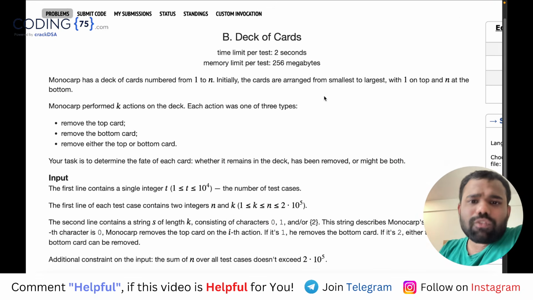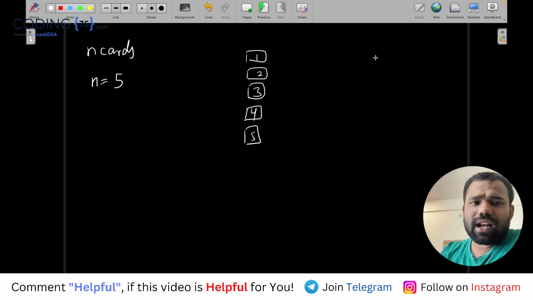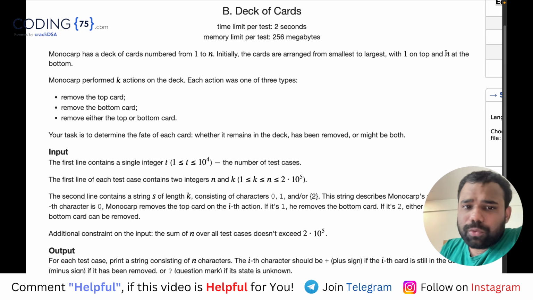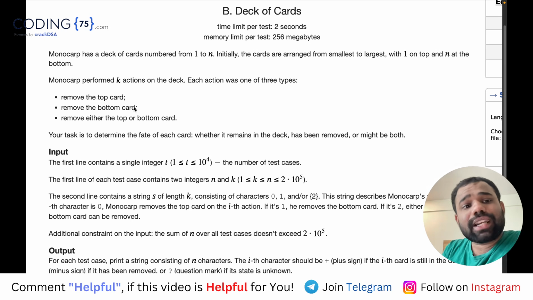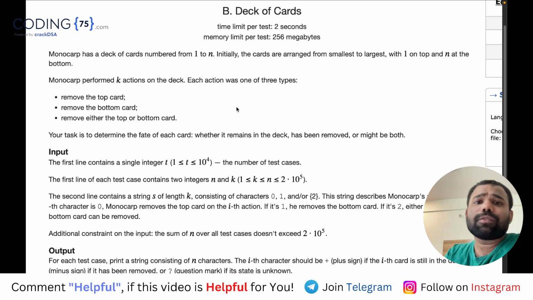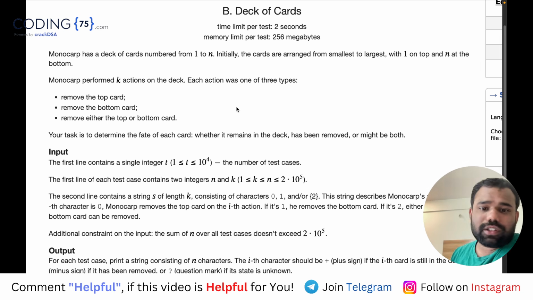Okay. Now what is happening? Monocarp is performing some actions. Now what is the action? According to the problem, there are n cards and there are k actions. In each action, what can Monocarp do? He can either remove the top card, or he can remove the bottom card, any one of them, but we don't know which.